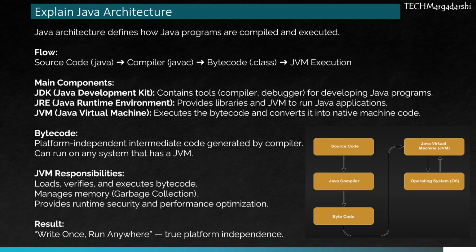Now, what exactly is bytecode? It's a platform independent intermediate code generated by the compiler. That means the same bytecode can run on any system that has a JVM installed. The JVM performs several critical tasks. It loads, verifies, and executes the bytecode, manages memory automatically through garbage collection, and ensures runtime security and performance optimization.